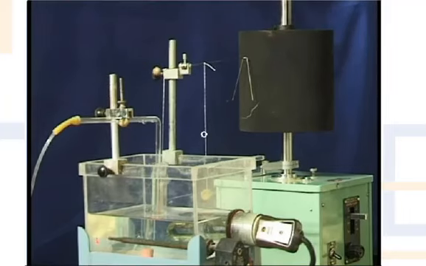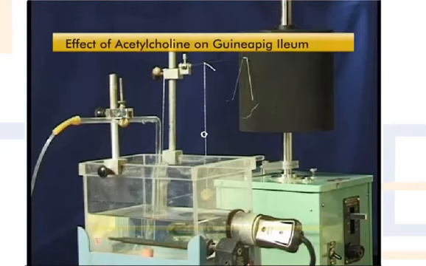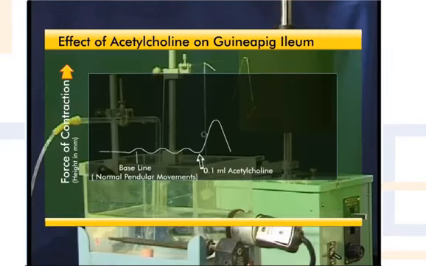You will observe upward movement of tip of frontal writing lever on smoked paper. Stop the drum and rapidly wash the preparation with fresh quantity of Tyrode solution. Allow relaxation of the contracted ileum in about 4 to 4.5 minutes.